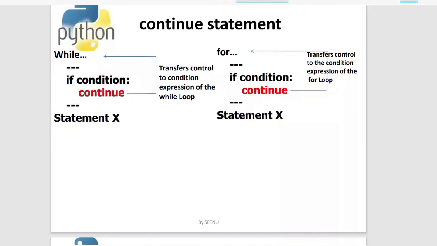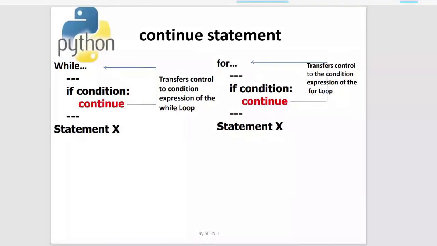So this is the flow control chart of how continue works. Say I'm having a while loop over here. Inside the while loop, there are many statements. The three dots imply that there are many statements. Along with the many statements, I have an if condition. If this if condition is true, I'm asking it to continue. There are many statements before the if condition and many statements after the if condition also.